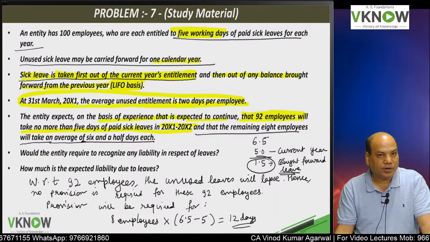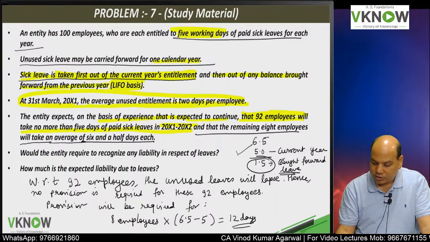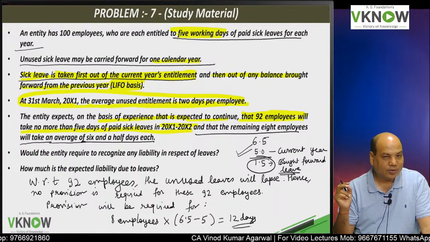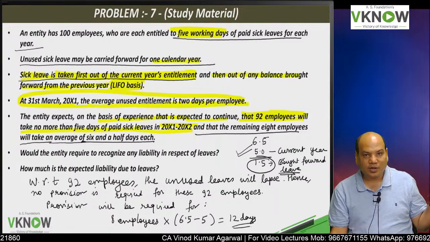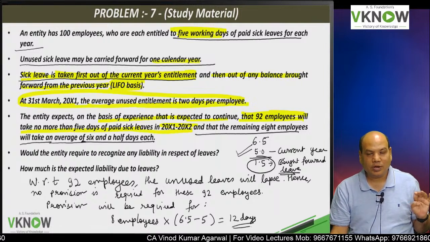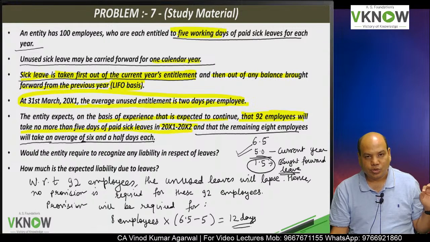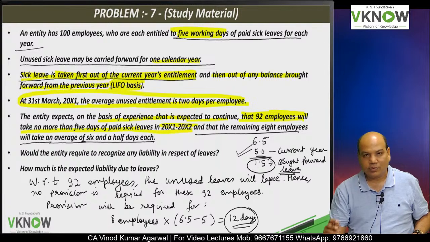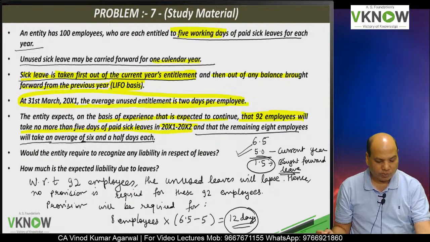Out of 6.5 days of leave, 5 days will be first adjusted out of current year entitlement. Then 1.5 days will be adjusted against previous year brought forward leave. So at the end of the first year, the company should make provision equal to 12 days, of course multiplied by average salary, which is not printed in the book.